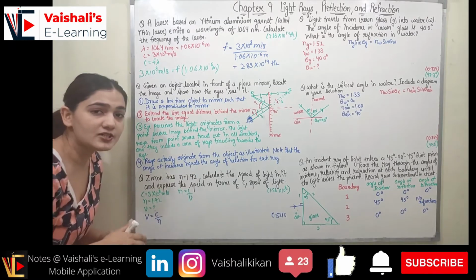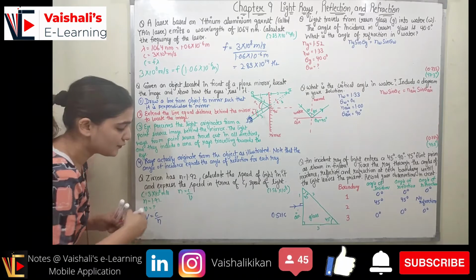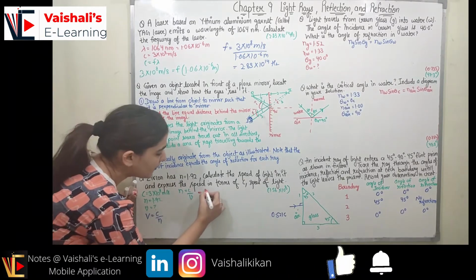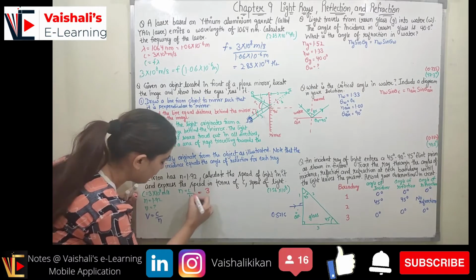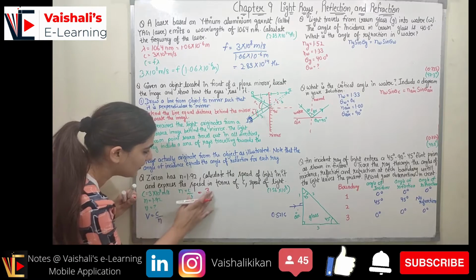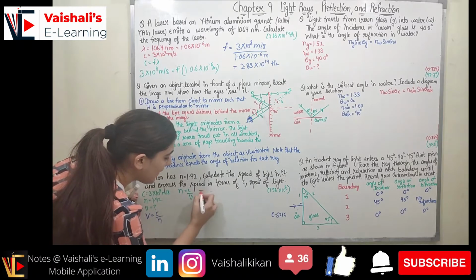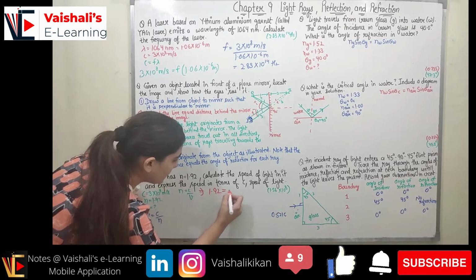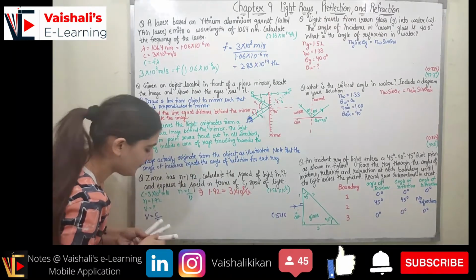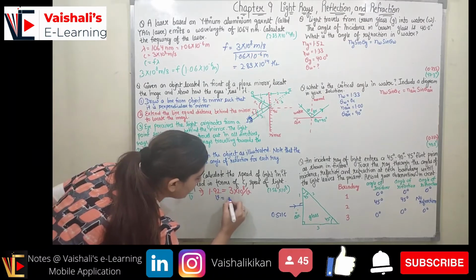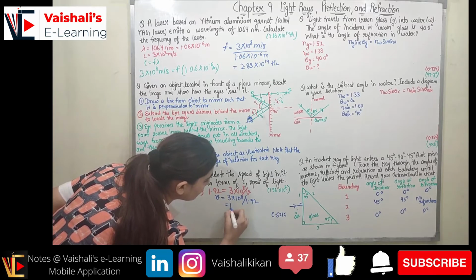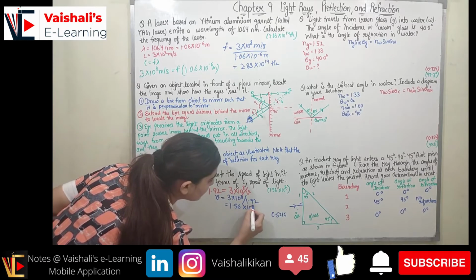So we know the relationship between the refractive index and the speed. Refractive index is equal to speed of light in vacuum upon speed of light in medium. We know the speed of light in the vacuum, we know n. So from this relation we can find out v, right? So now let's put it. n is equal to 1.92, which will be equal to 3 into 10 raised to power 8 upon v, right? From here, v will be equal to 3 into 10 raised to power 8 upon 1.92, which comes out to be equal to 1.56 into 10 raised to power 8.